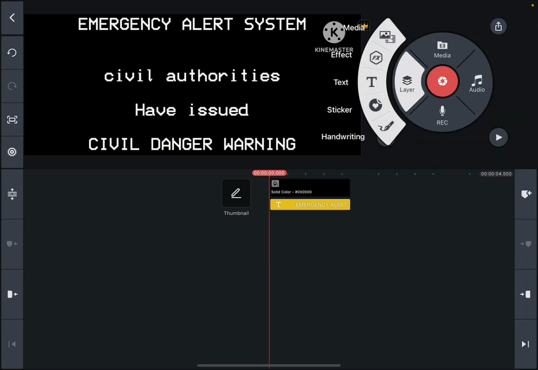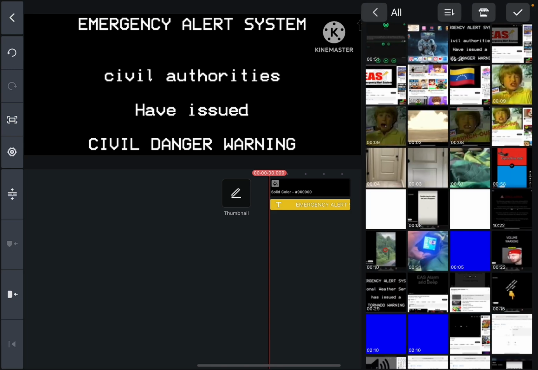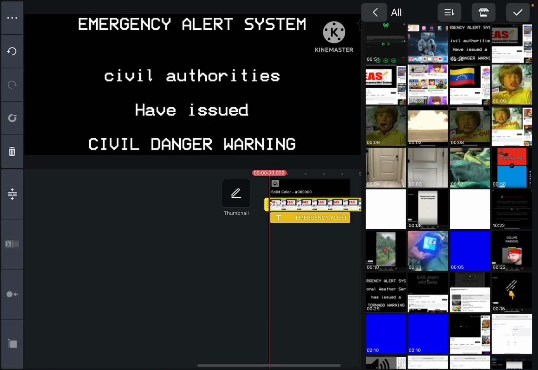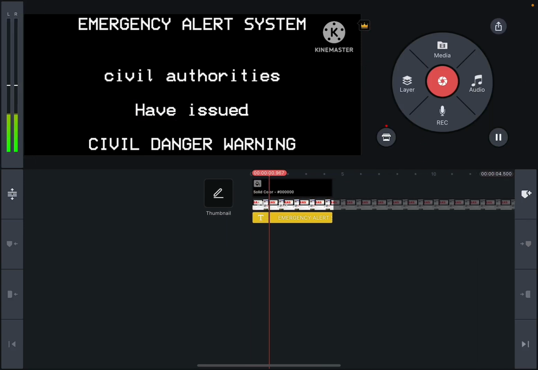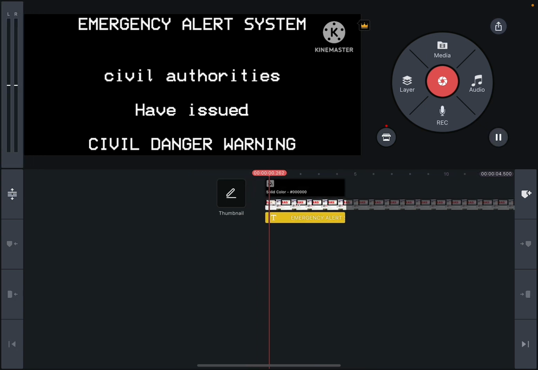So layer, media, video, click on all. I'd recommend you doing this so you don't have to scroll all the way to the bottom. And then we're just gonna click on this, and click on the thing. So it should work like that.